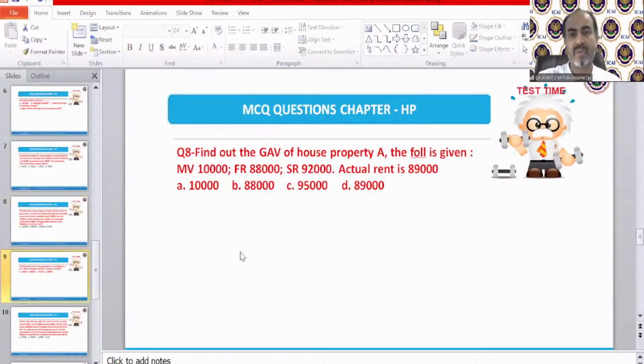Next is, find out the GAV of house property A. The following is given. Municipal value 10,000. Fair rent is 88,000. Standard rent is 92,000 and actual rent is 89,000. So what will be the GAV in this case? Question number 8.